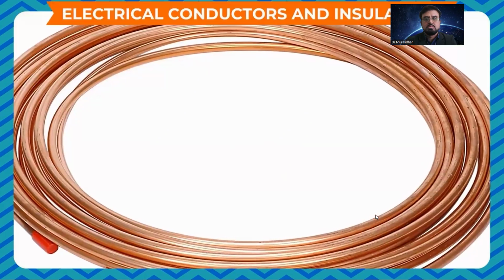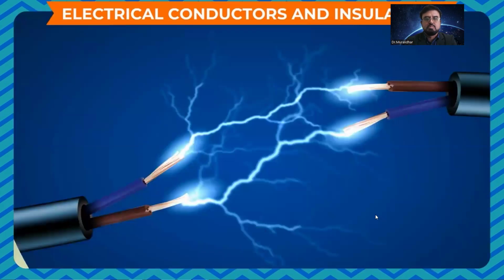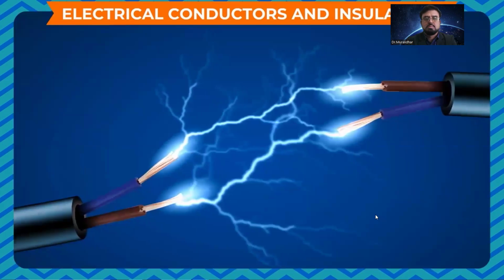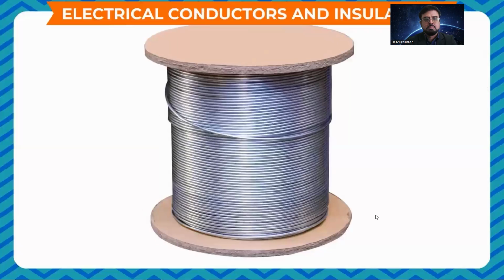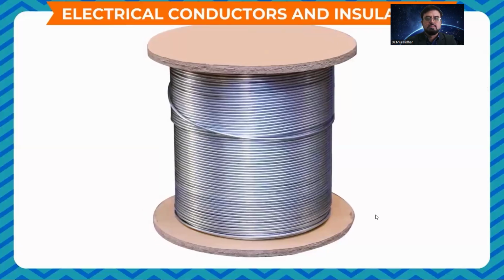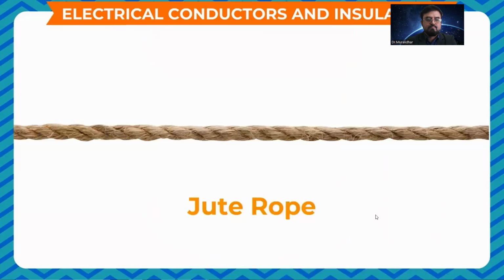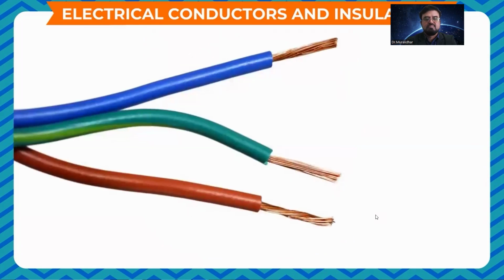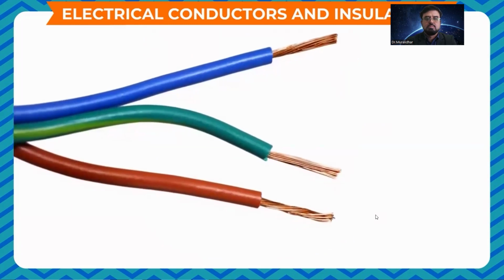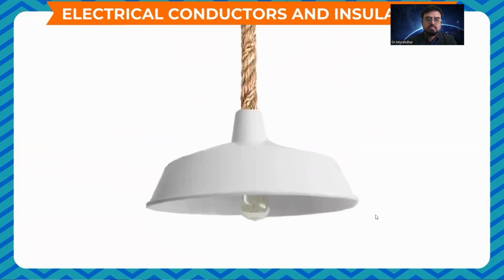Electrical conductors and insulators. What have we seen? Metals are good conductors of electricity and hence used in all electrical connections and circuits. In circuits, metal wires are used. Suppose metal wires are replaced by jute rope in an electric bulb circuit, the bulb wouldn't light up. You know that the bulb does not glow when the free ends of the wires are in contact with some of the materials. That means that some materials allow the current to flow through them and some do not.